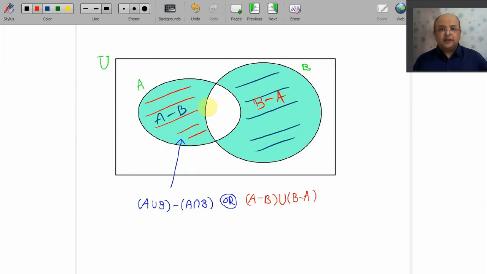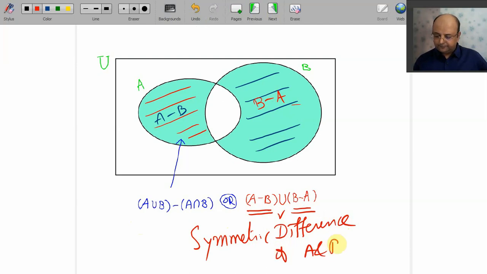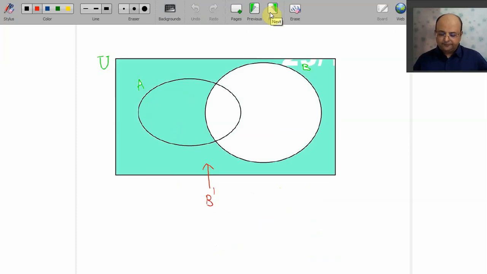If I take their union, A minus B union B minus A, that is known as symmetric difference. Okay, what difference? Symmetric difference of A and B. That is, I consider A minus B as well as elements of B minus A. So that should be my definition.